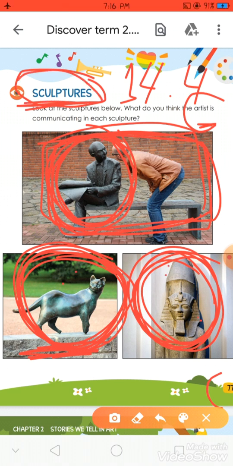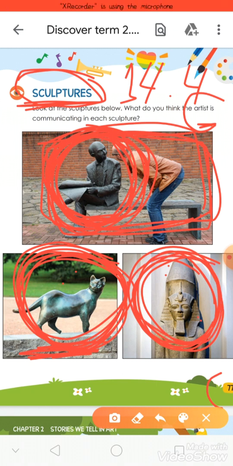To talk about anything around the world. For example, I can make a body of a man or woman. I can talk about the human. I can talk about the animals. I can talk about a monument. This is communicating around the world.